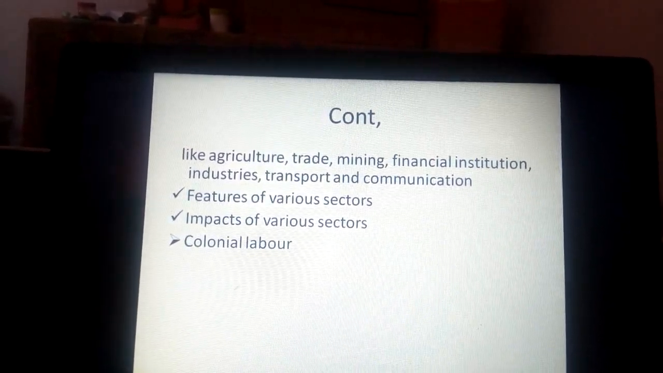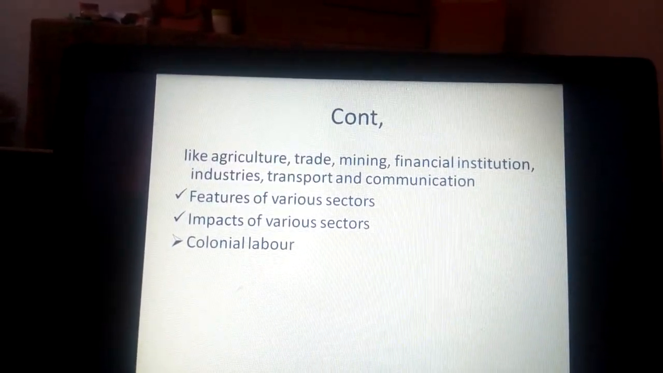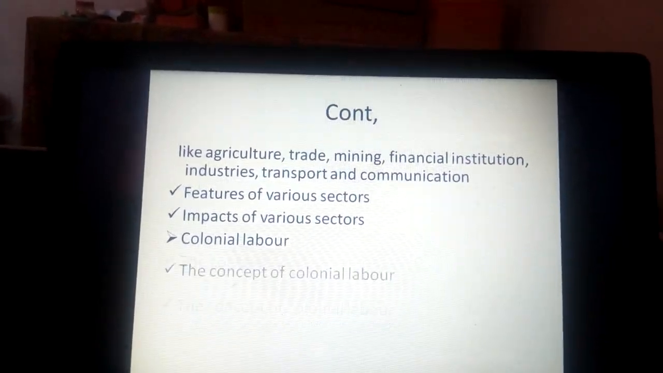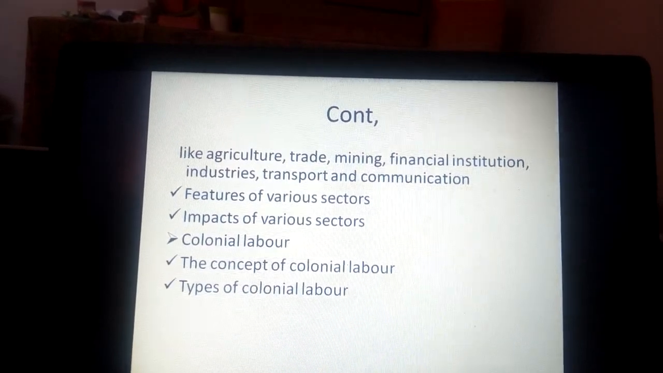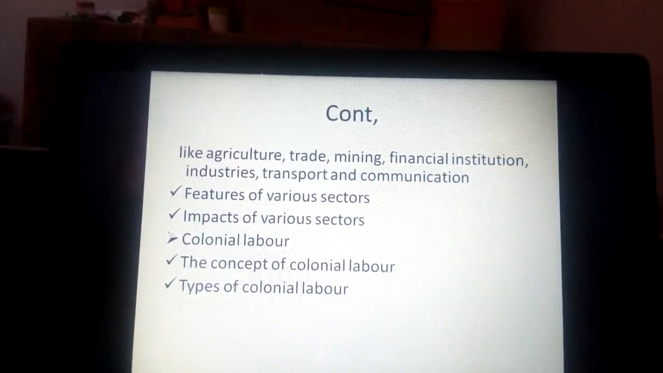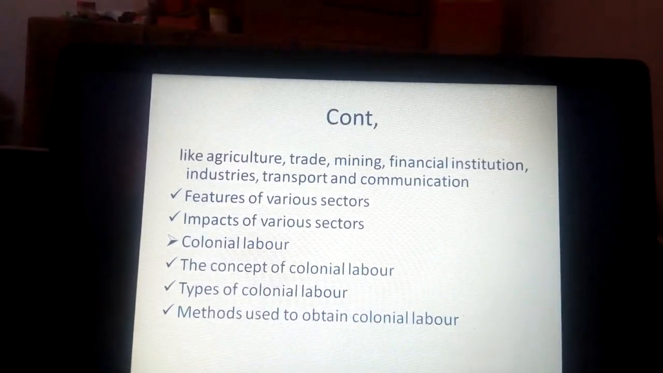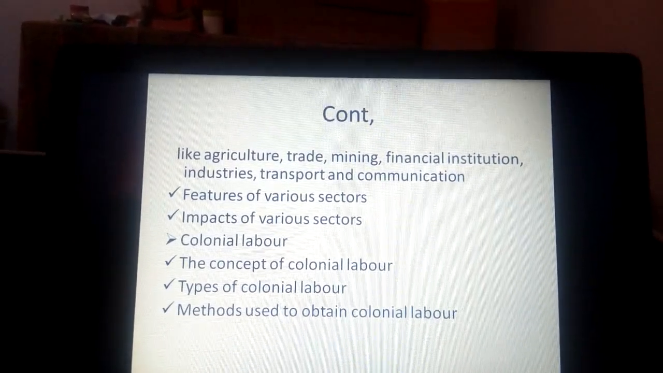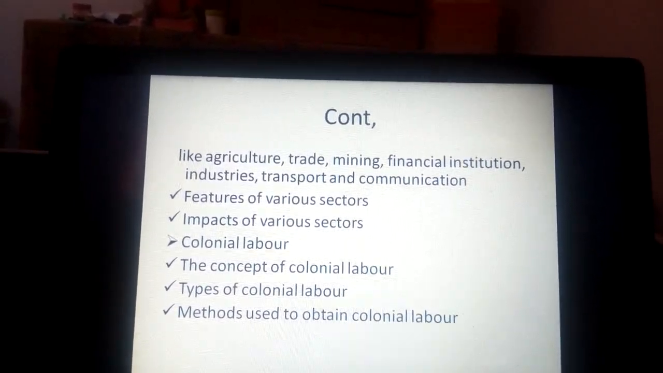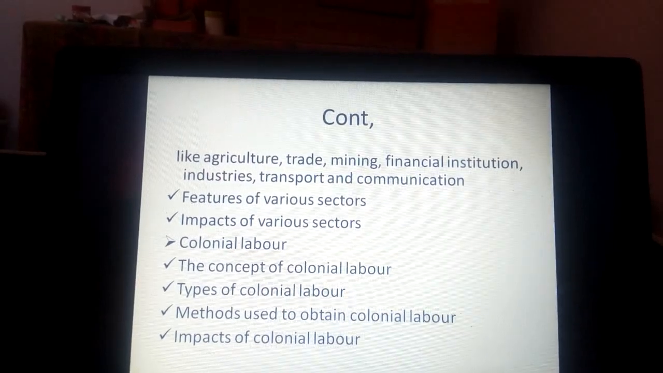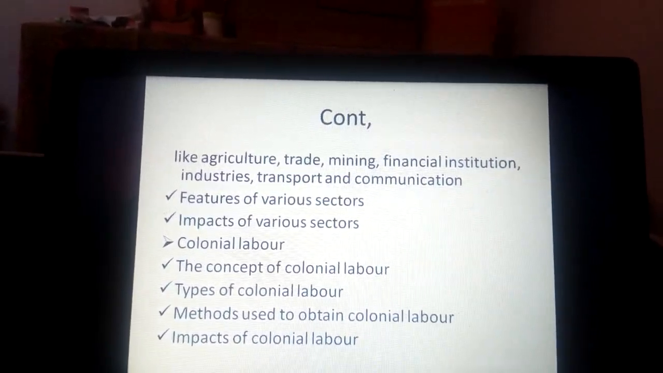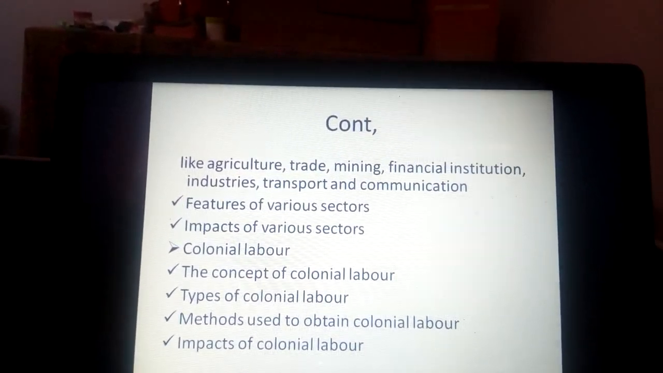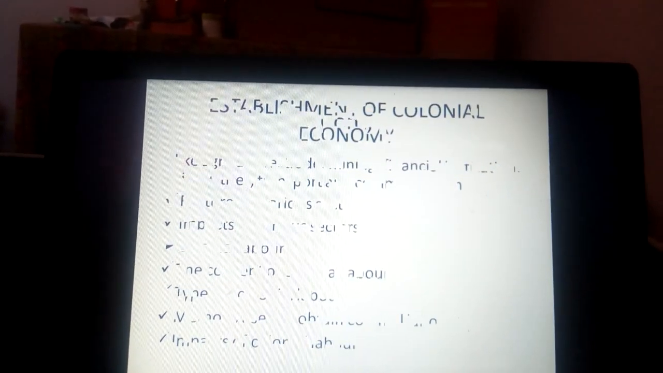In the third subtopic, we shall see colonial labor. In the colonial labor, we shall go through the concept of colonial labor, the types of colonial labor. We shall also see the methods used to establish colonial labor or to obtain colonial labor, but also the impact of colonial labor in Africa. Those are the subtopics we shall go through in the colonial economy.